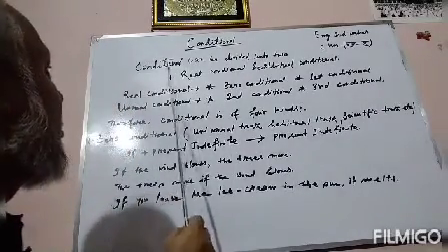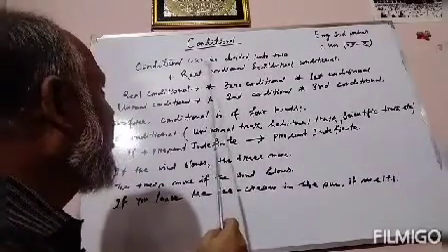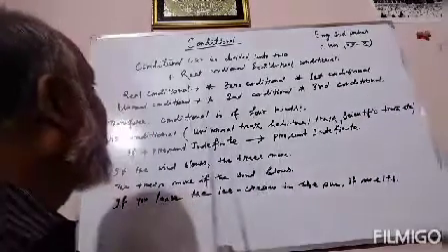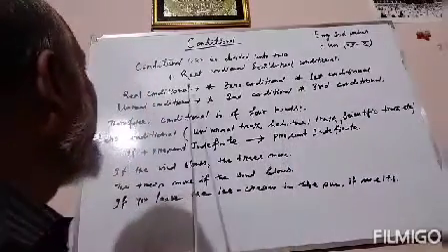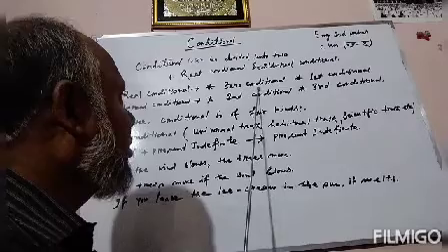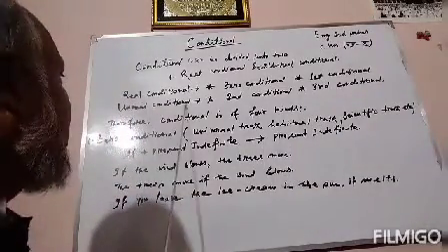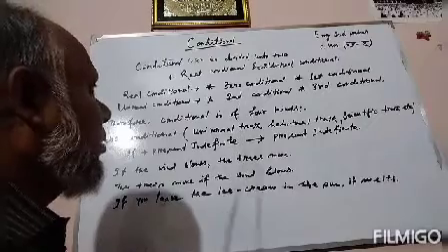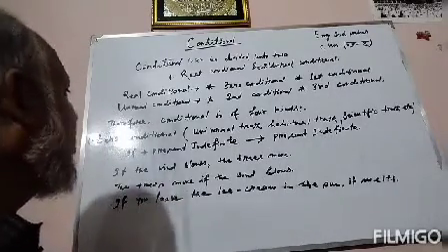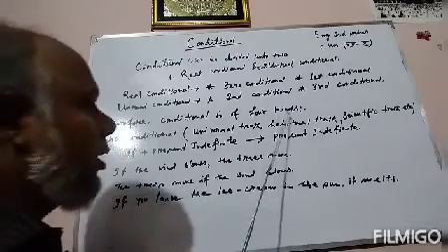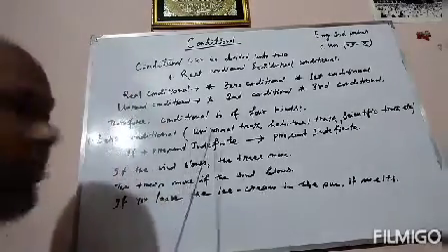Conditional, have a look, can be divided into two. Mainly conditional can be divided into two: real conditional and unreal conditional. Real conditional is of two kinds: zero conditional and first conditional. Again, unreal conditional is of two kinds: second conditional and third conditional. Therefore, conditional is of four kinds. Now, I am going to discuss one by one.